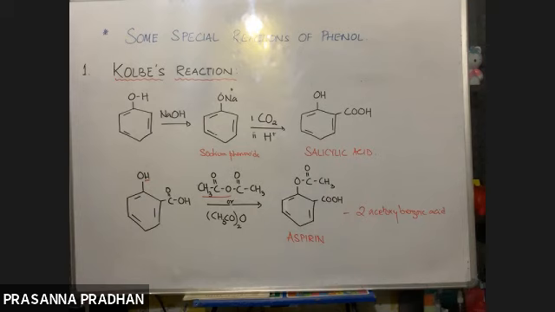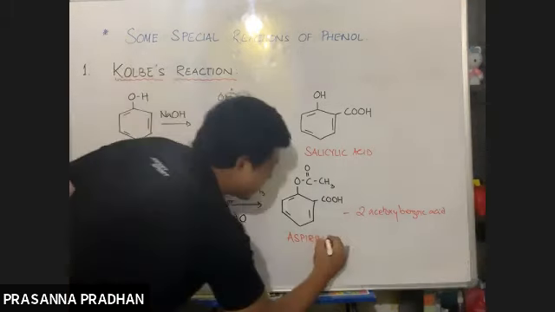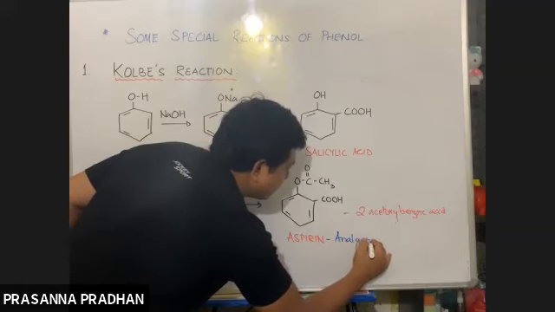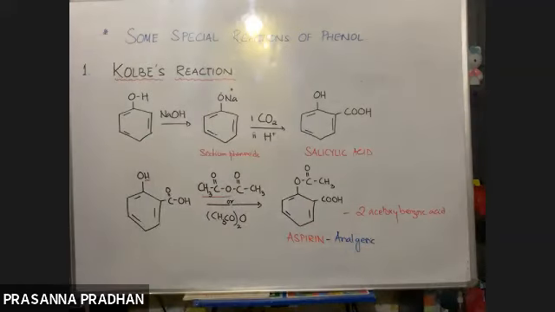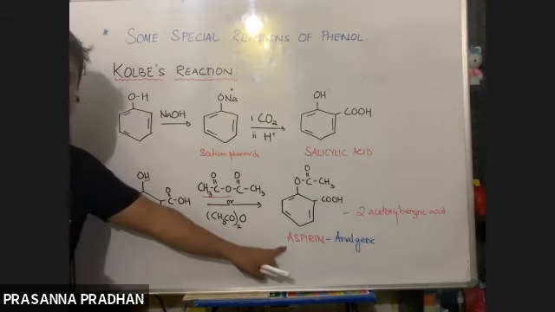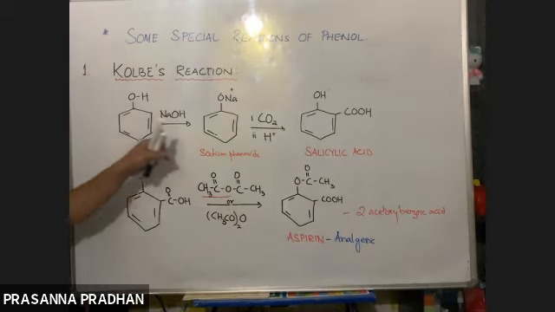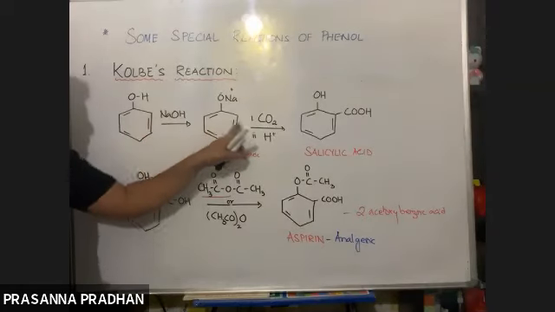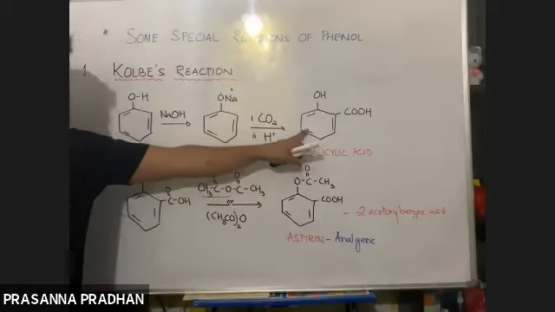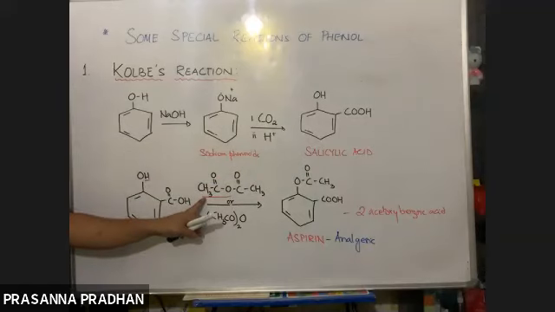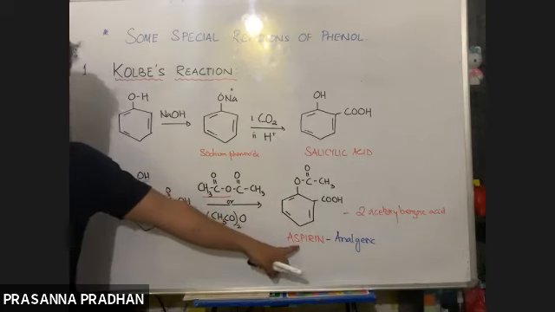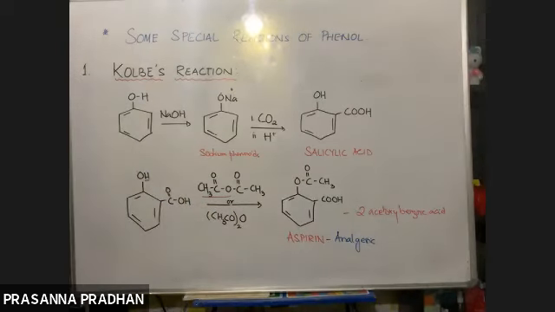So this aspirin is a medicine. It is used as an analgesic. Analgesic means pain reliever. So this type of question might come. Predict the product. Phenol, NaOH, phenoxide ion, Kolbe reaction, CO2, H positive, salicylic acid. Salicylic acid, acid anhydride. What do we get? We get aspirin, 2-acetoxy-benzoic acid, and this aspirin is used as an analgesic.